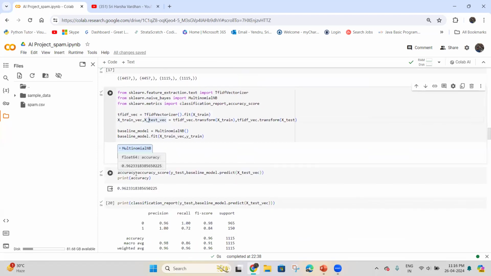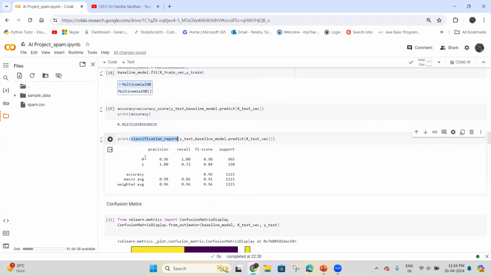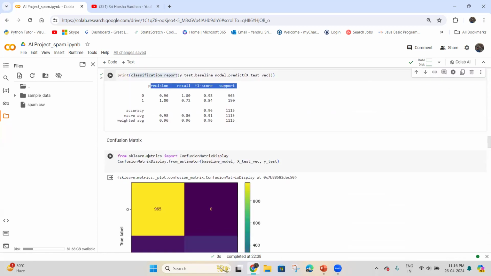And here we are calculating the accuracy score as well as the classification report. And these are all the evaluation metrics: precision, recall, F1 score, and support.